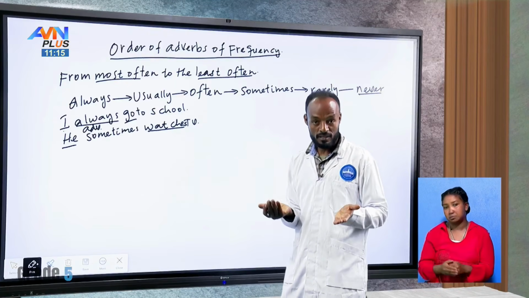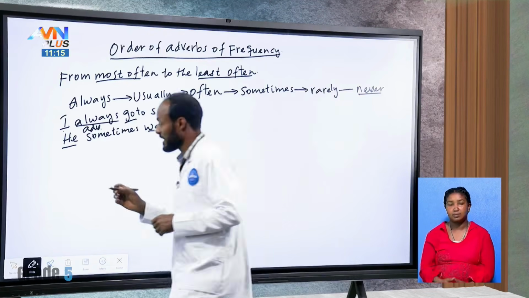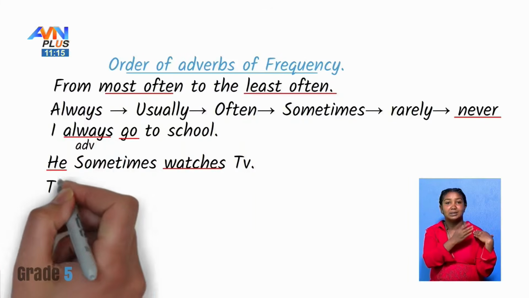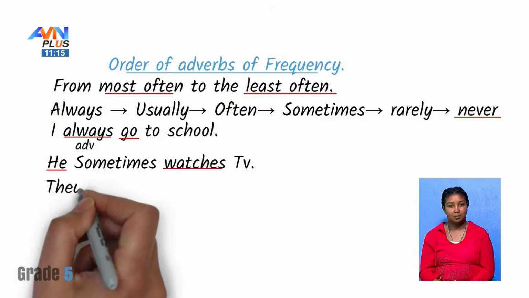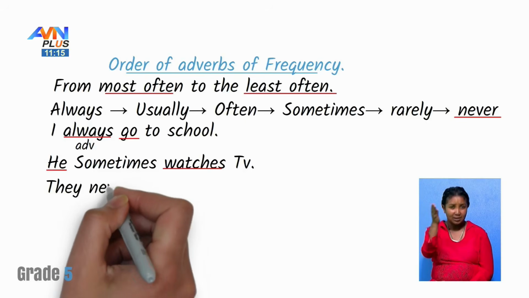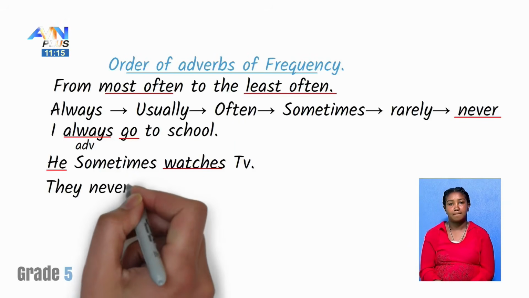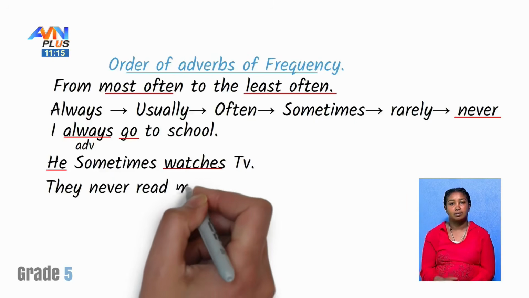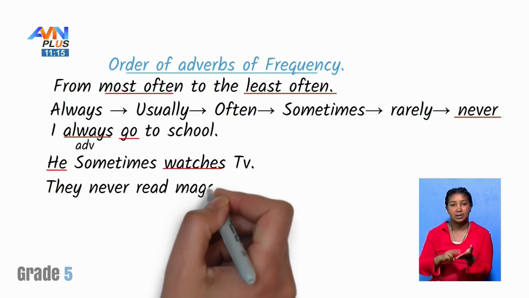Nice, students. Okay, what about if the subject is they? They never read magazines.